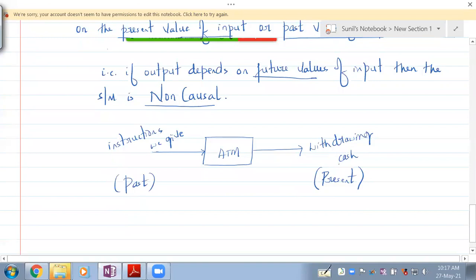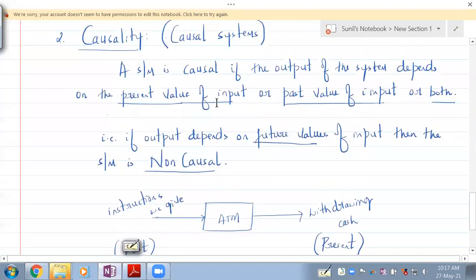The output that is happening in the present is dependent on past values of the inputs. Understand that? So the ATM machine is an example of a causal system. It need not depend on the present value also. If it depends on past values, that is sufficient.